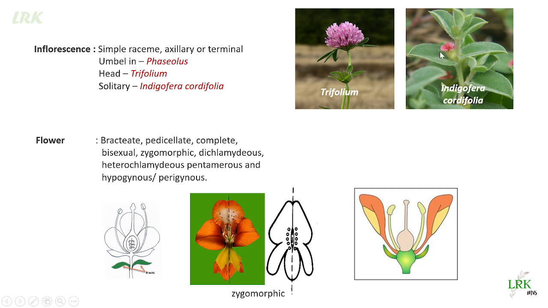See, it grows in the axis of the leaf. This is an axillary position. The inflorescence is a solitary inflorescence. Only one single flower develops from each axis. Okay, so this is regarding the inflorescence. We have raceme, we have umbel, we have head, and we have solitary flowers in this family.